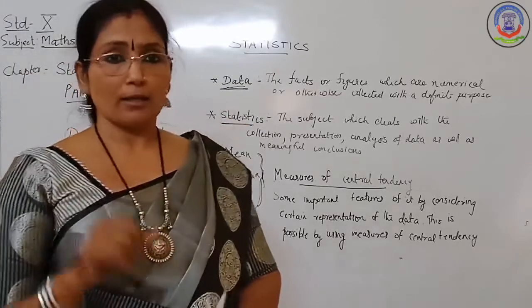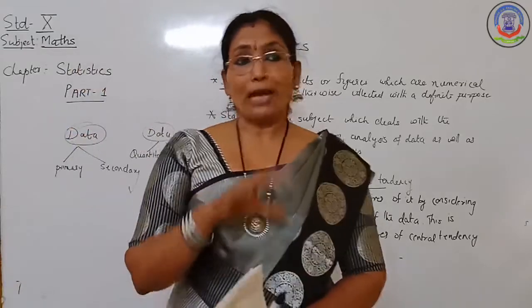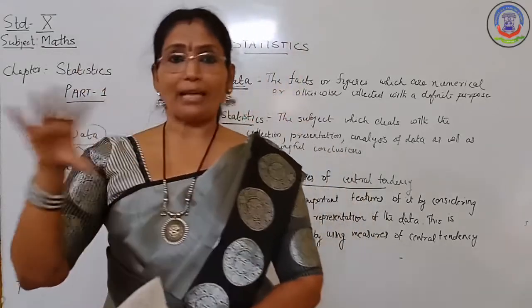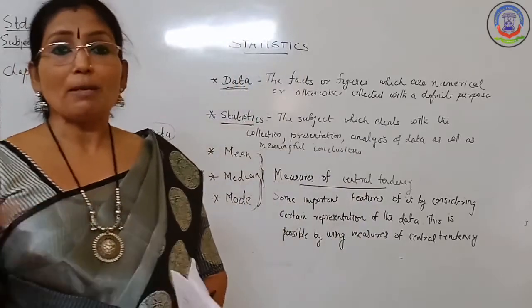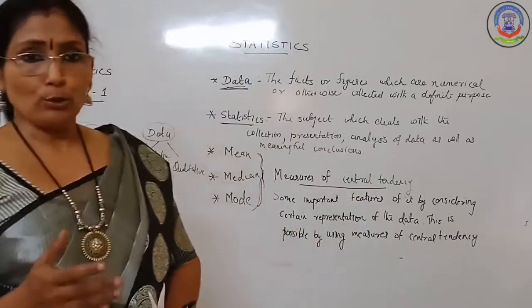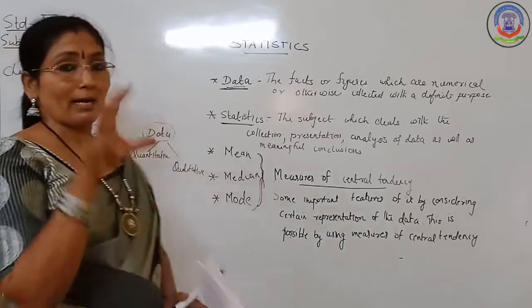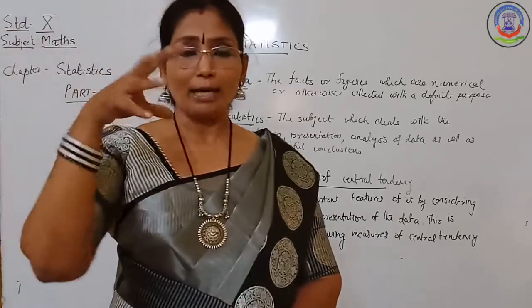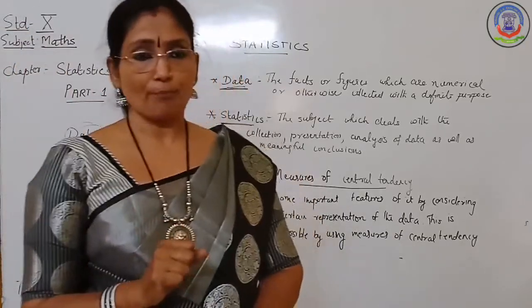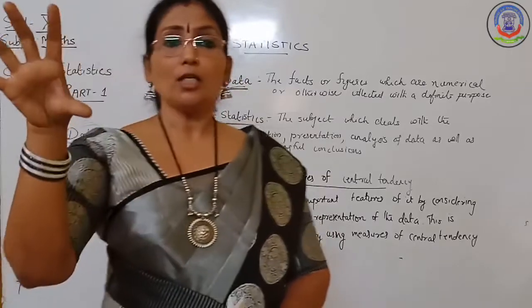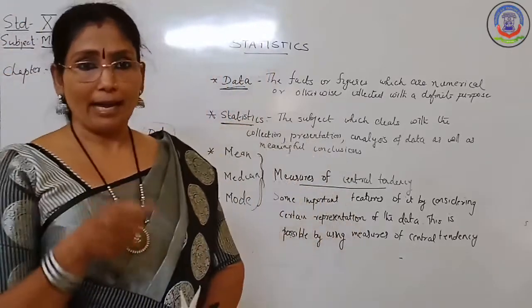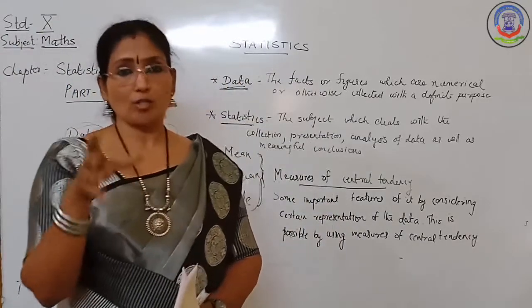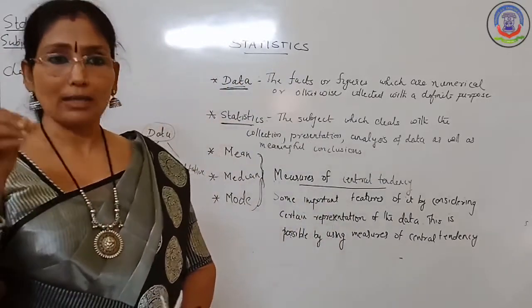Making a table one by one, 1, 2, 3, 4, 5, would be a tedious problem. So we condense it, because all the conclusions have to be drawn from that data. For that purpose, you make the data into a tabular form and condense it into classes of equal class size or class width.